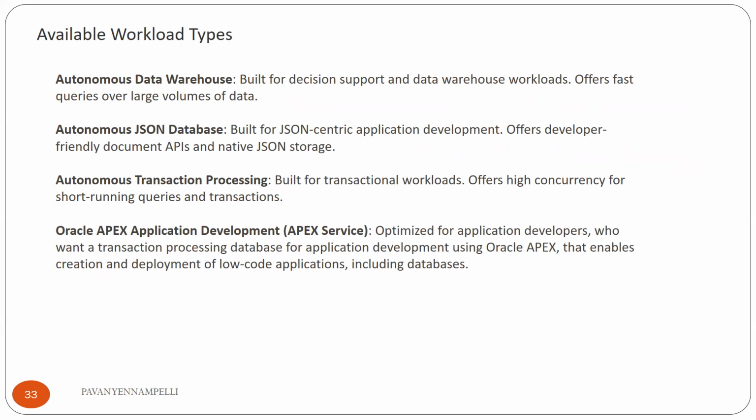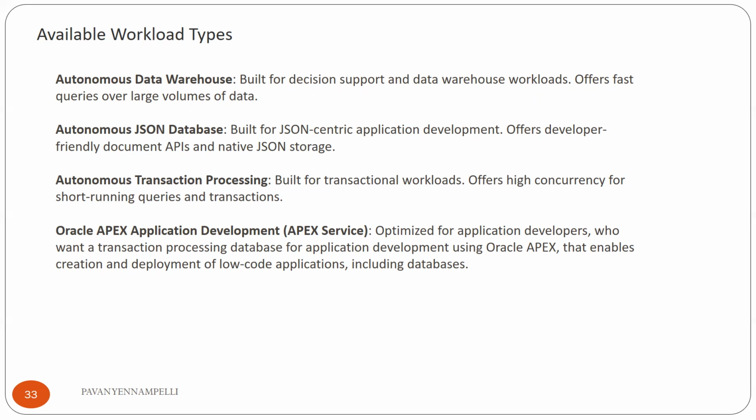For databases which hold a large amount of data, we use autonomous data warehouse. So what is autonomous JSON database? Autonomous JSON database is designed for JSON storage related applications, to support JSON applications.